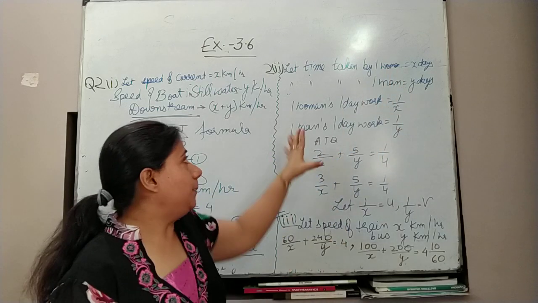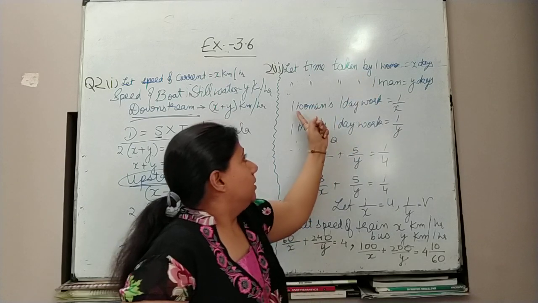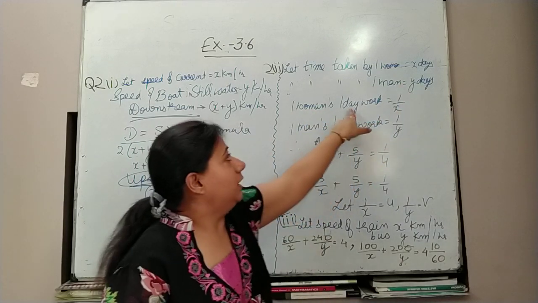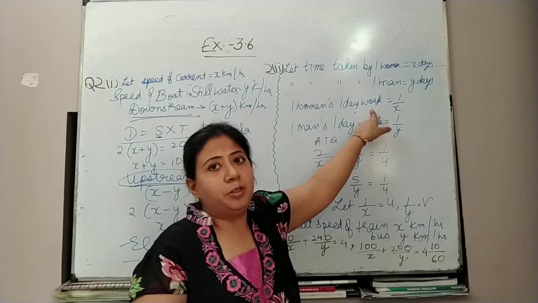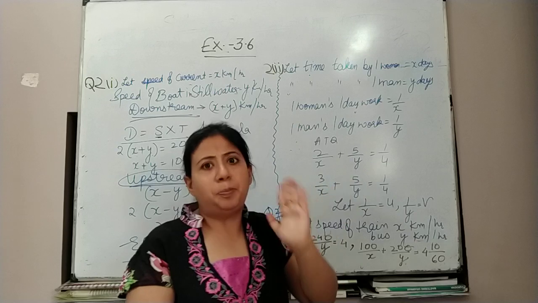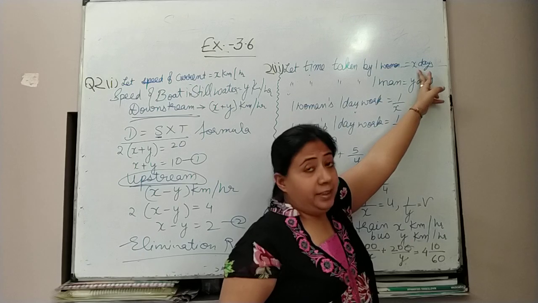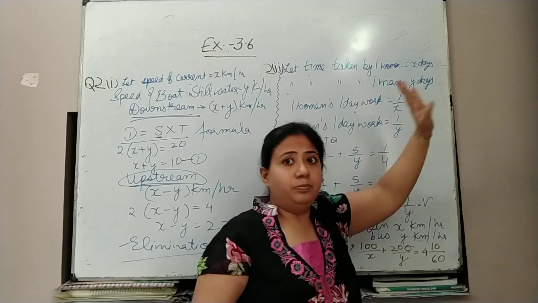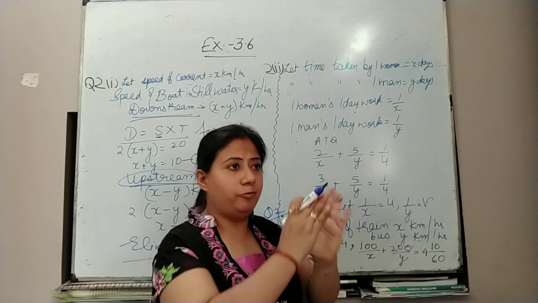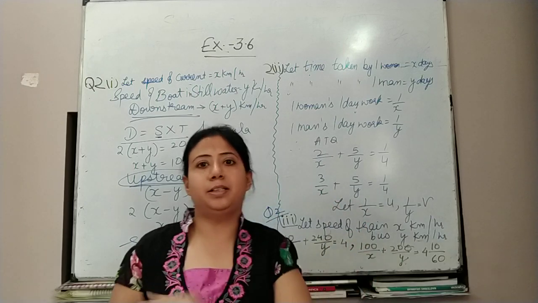Now see carefully, the time taken is x days. So when we take the reciprocal of the days, it becomes the 1 day work. Like if I am completing one task in 10 days, it means on the very first day I have done the 10th part of that task. If I take 10 days to make some scenery, practically I am completing the 10th part of that scenery on the very first day, and that is why I am taking 10 days.